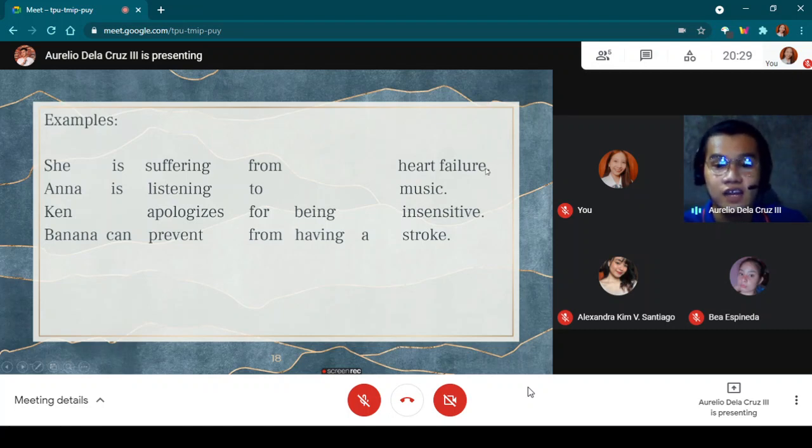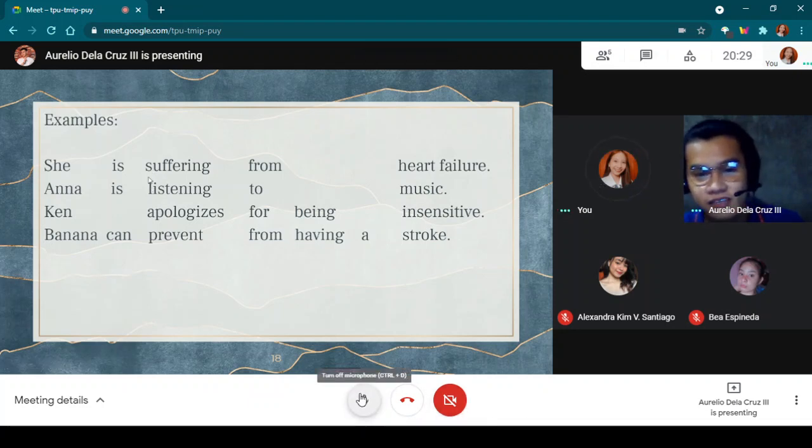So heart failure doesn't have any word following it. Unlike in the transitive phrasal verb earlier, which is followed by adverbial phrases. Are we clear? Yes, sir. Okay, thank you.